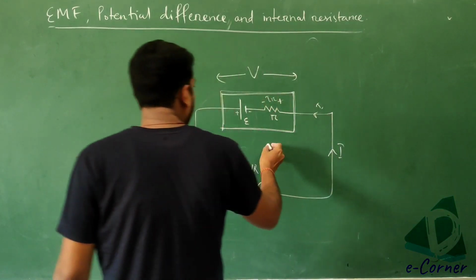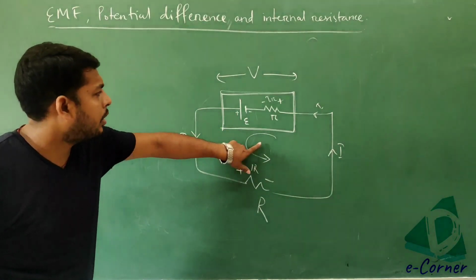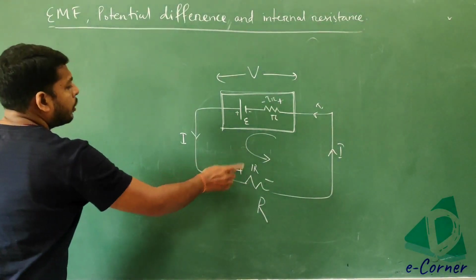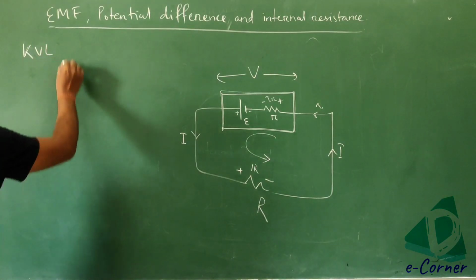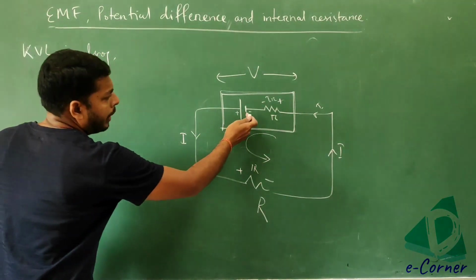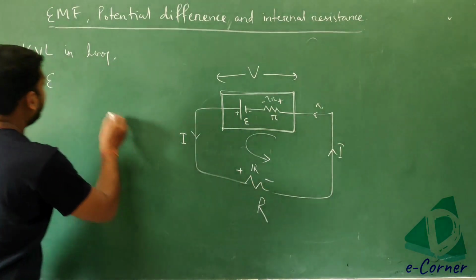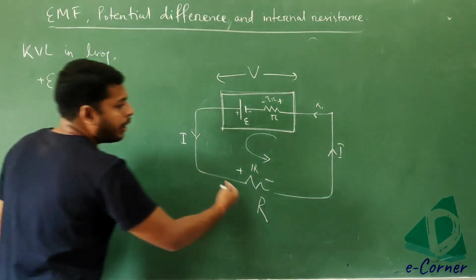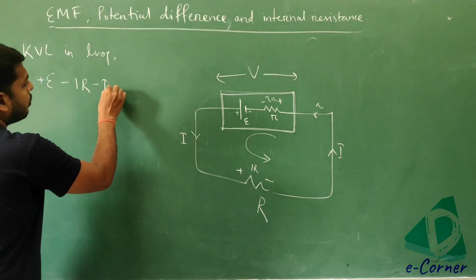Now we are using KVL here in the loop. I am taking the loop direction corresponding to the current direction itself. So this is the loop. While using KVL in the loop, we have to write, starting from here, negative to positive. So this is plus E. Then this is plus to minus, so minus because it is decreasing, and the potential is I into R. Again going here, plus to minus, again it is decreasing, minus I into small r.